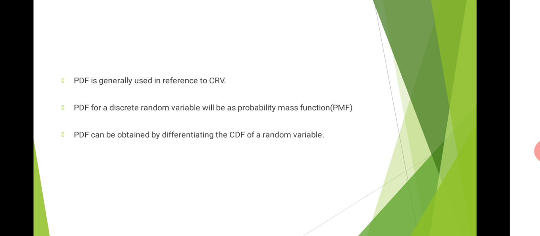Now if I want to talk about a discrete random variable, the PDF for a discrete random variable will be a probability mass function, and it will exist at only certain discrete points. So I will get values at only discrete points in case of a discrete random variable. But when I am talking about a continuous random variable, the curve will turn out to be continuous. So I will refer to it as PDF.